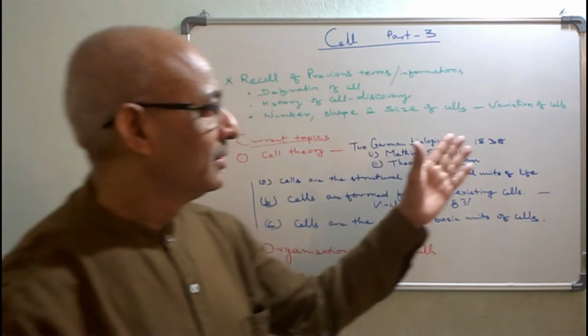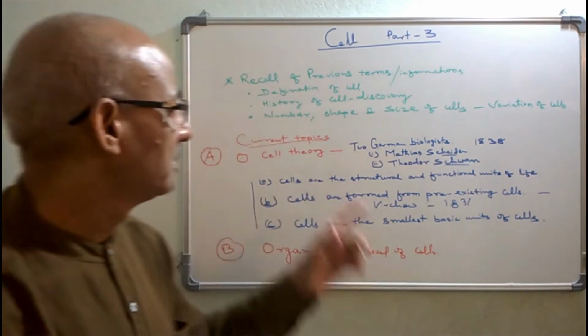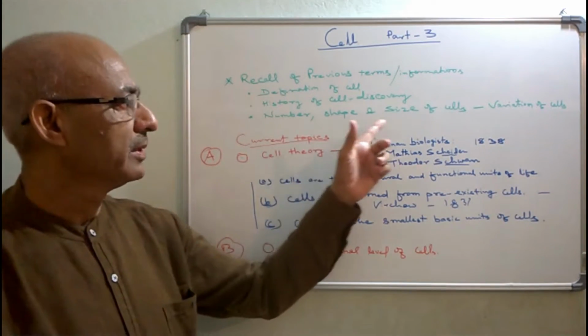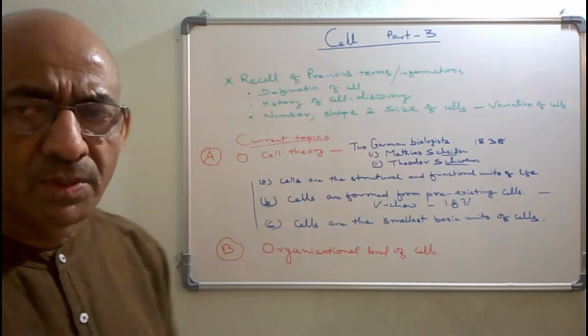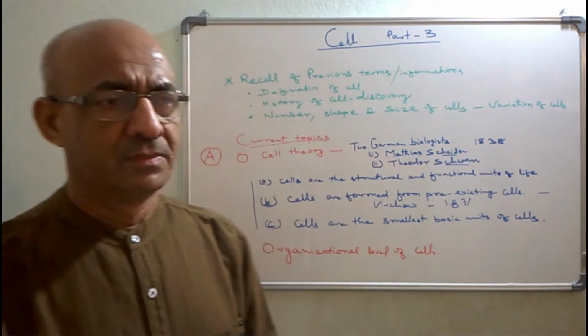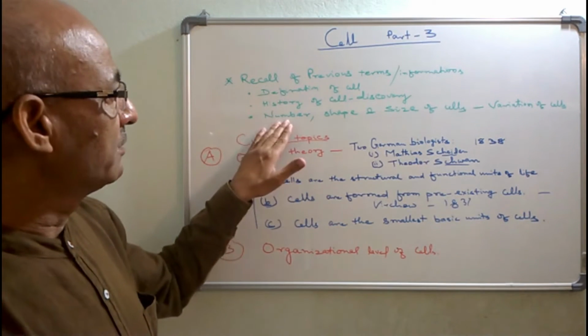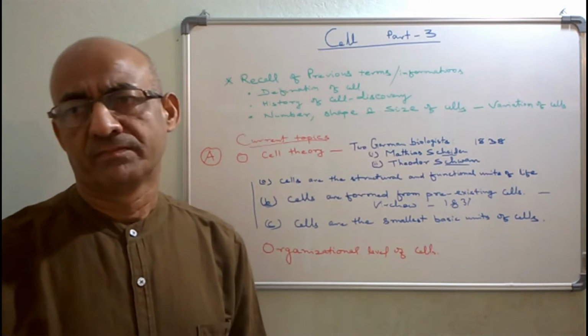And we have also discussed the variation of cells in terms of number, shape and size. There are various types of cells in terms of number, shape and size.